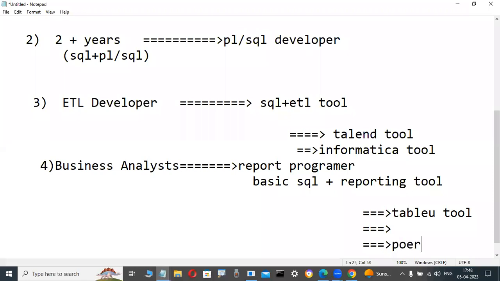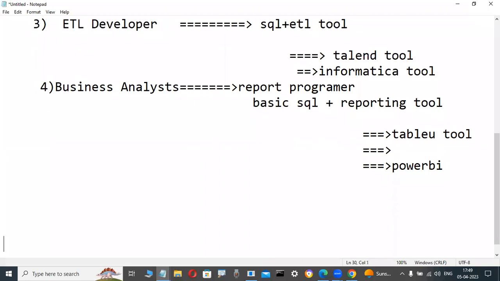But if anybody is interested in learning Power BI, it is better to go for SQL Server as the backend compared to Oracle. Why? Because it is Microsoft technology. That's why, for Power BI, it is better to go for the SQL Server database. Otherwise, older report programmers, BO programmers, are also learning basic SQL language on the Oracle side.